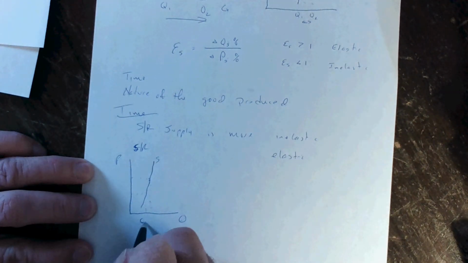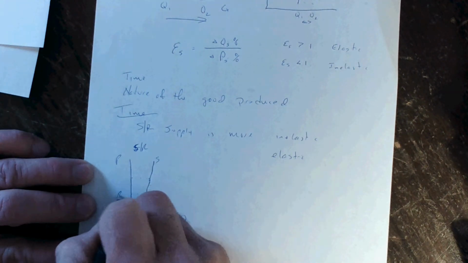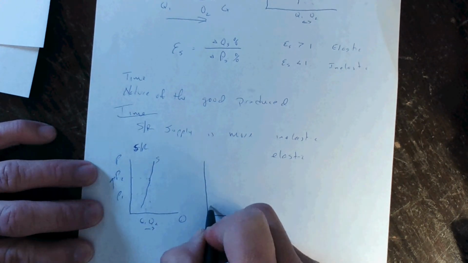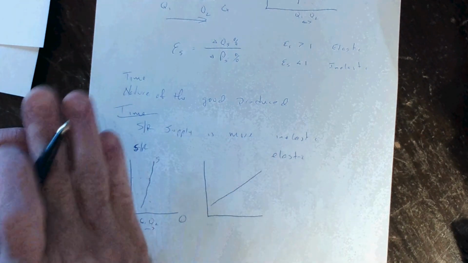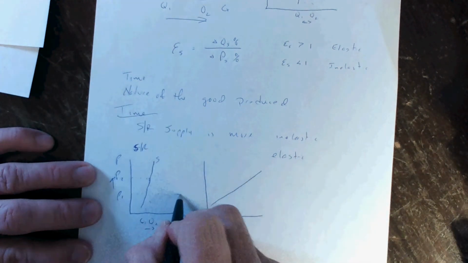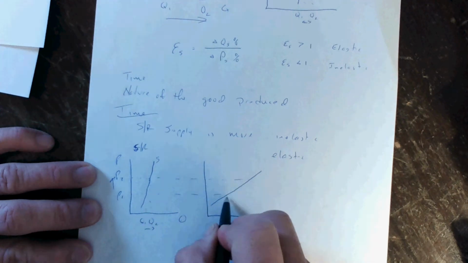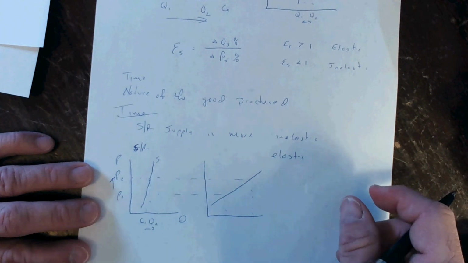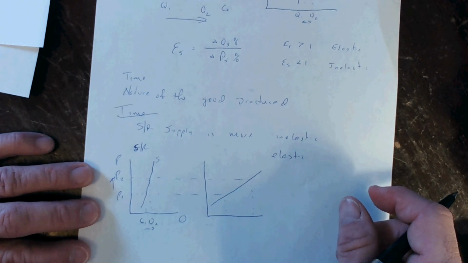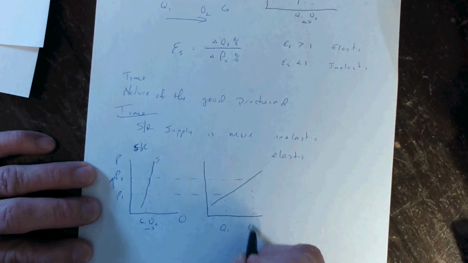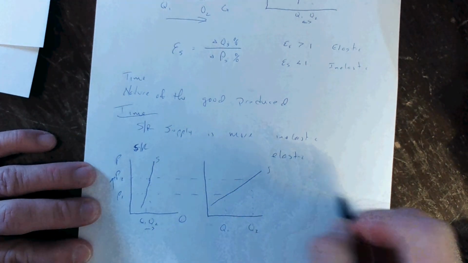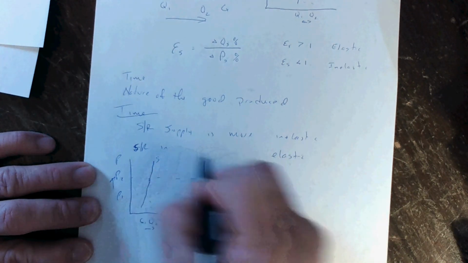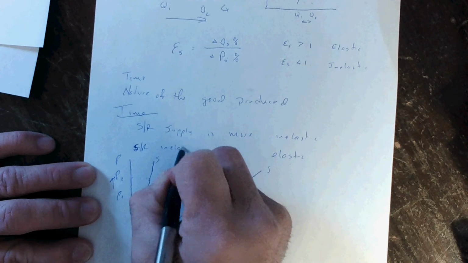A small change in quantity in response to an increase in price in this example. But in the long run, businesses may react by producing more oil. The curve will flatten out in the long run. That's because in the long run, they will try to respond to that change in price by discovering new sites to pump oil and get the facilities necessary to bring it to market. So in the long run, businesses are more able to react to a change in price than in the short run. Supply is more elastic in the long run, more inelastic in the short run.